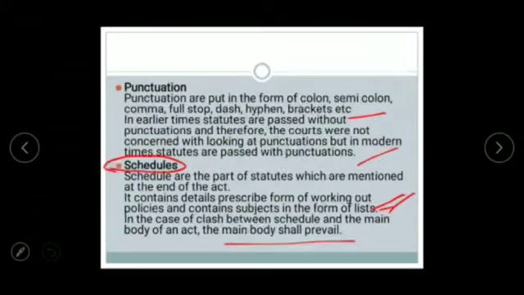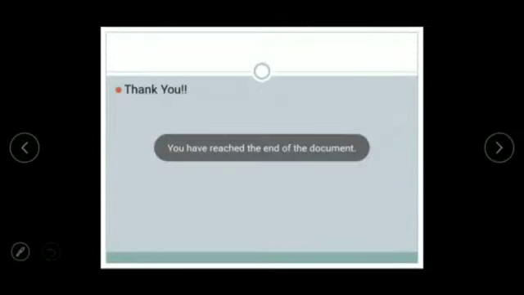These all provide for the purpose of interpreting a statute. They are the internal aids. These internal aids are the aids which are available in the statute itself. So that's it. In the next lecture, we'll be doing external aids. Thank you.